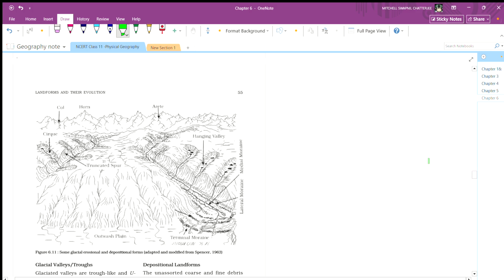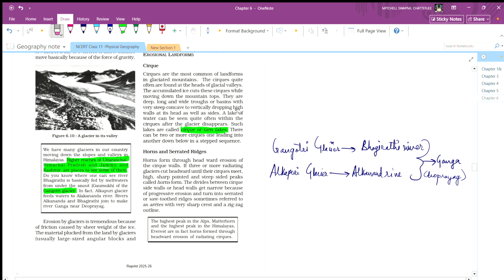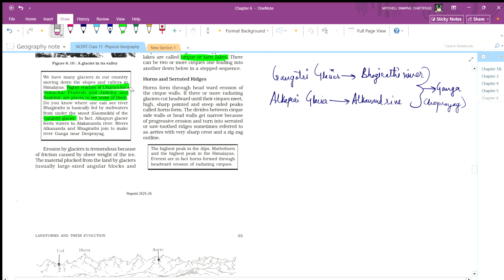Okay, these are called cirques. And cirques where there are three or more radiating glaciers heading.